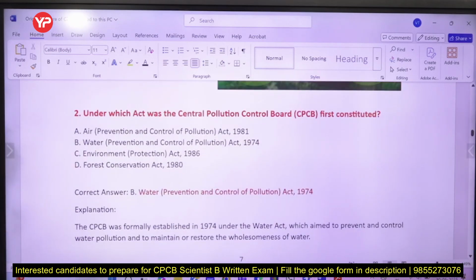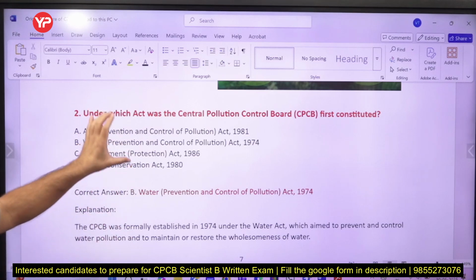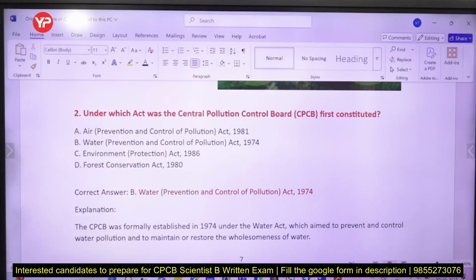Yes, Water Prevention and Control of Pollution Act 1974 created CPCB, and these are the other acts which you should be knowing, friends. जैसे Air Act 1981 है, Environment Protection Act 1986 है, Forest Conservation Act है. So you should be knowing about these acts and some important domains of these acts. इनका भी आपको knowledge होना चाहिए.